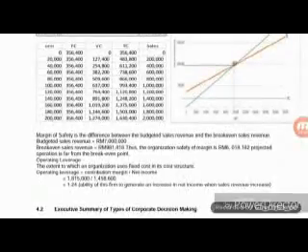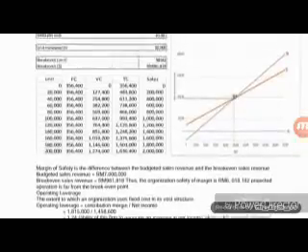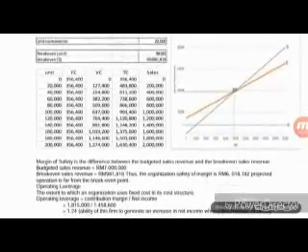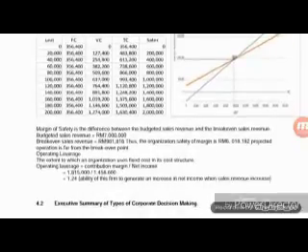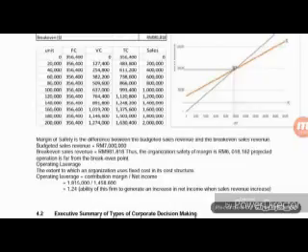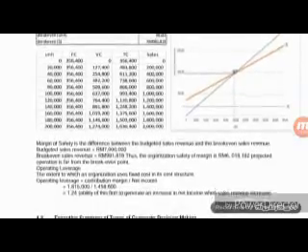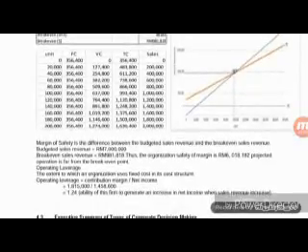So we construct the break-even point, and we get the unit and the value for the break-even point. So the break-even point is the minimum, where there is no profit or loss for this company.